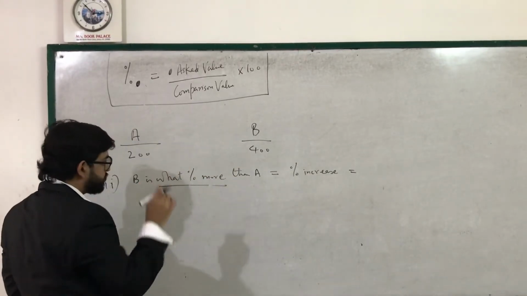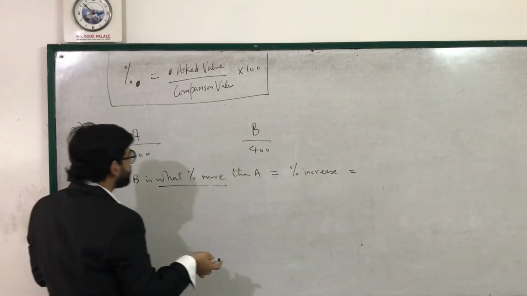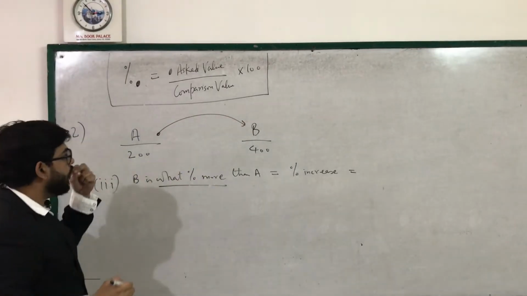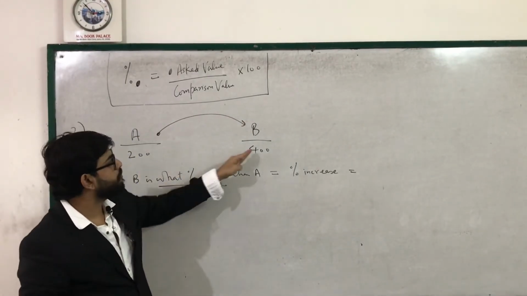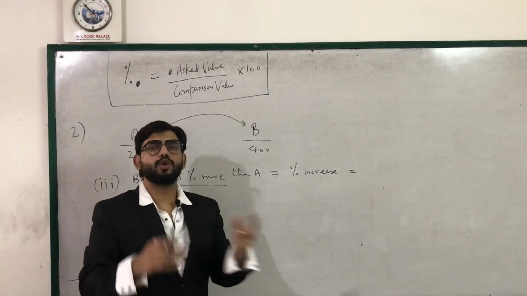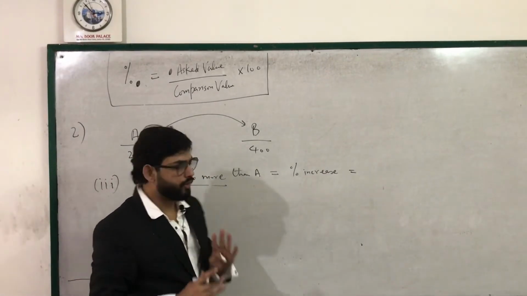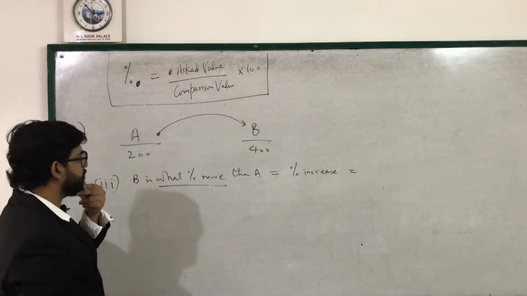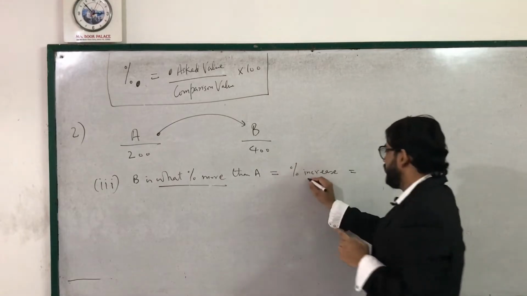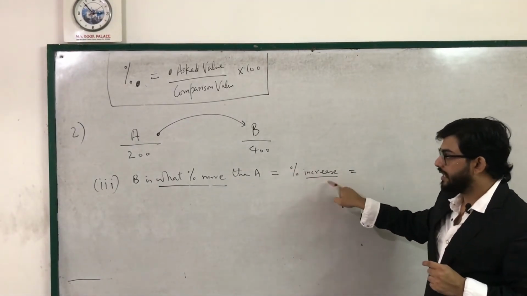So now see, when I say percentage increase, that means obviously if I am going from A to B, only then it will increase. Because if I come from B to A, 400 to 200, it will decrease. Increase means you always have to go from the smaller value to the maximum value, right? So B is what percent more than A. Again, what is asked is B is what percent more than A. Percentage increase or percentage more. So what is asked is increase.